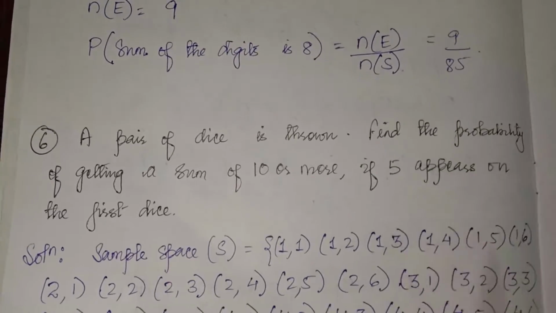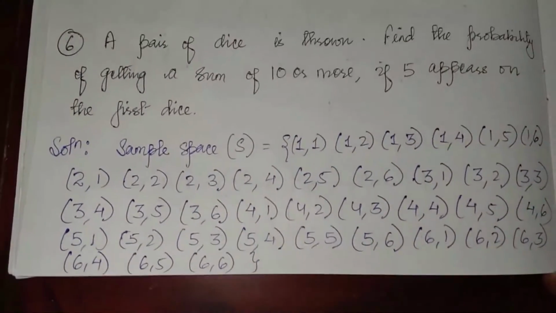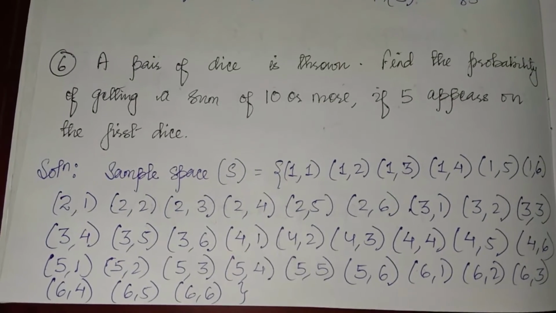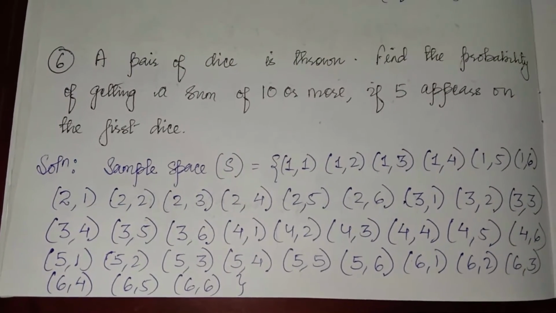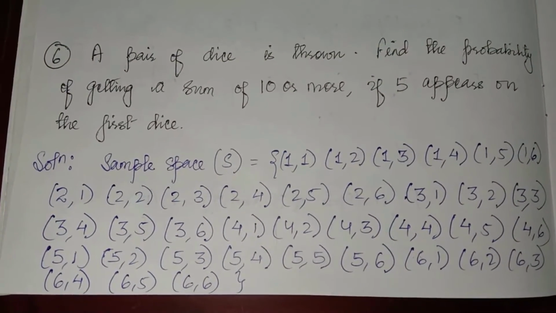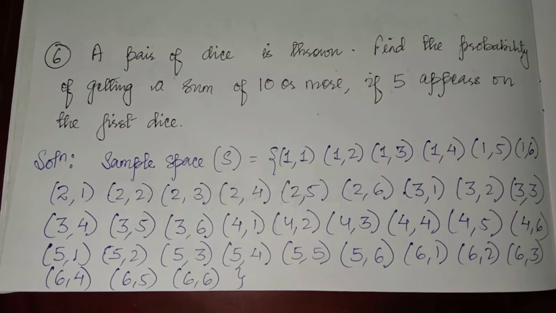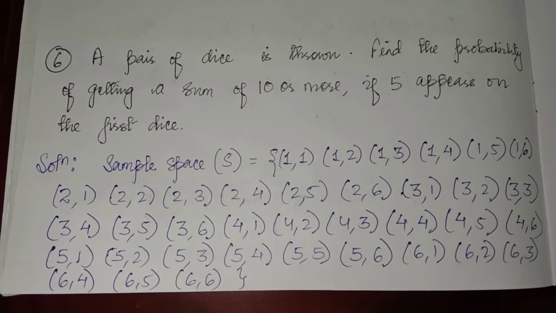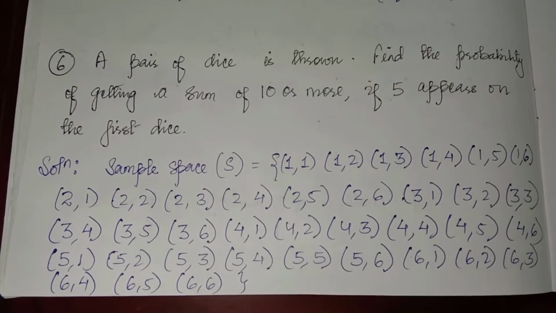Next is a pair of dice is thrown, meaning 2 dice are thrown simultaneously at the same time. When the 2 dice are thrown simultaneously, you know there are 6 faces in a die. One die is, its singular is die, okay. So there are 6 faces in one die, and in another die also there are 6 faces. So for the probability we have to write all the possible outcomes here.